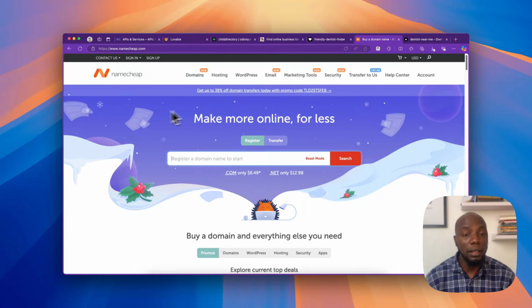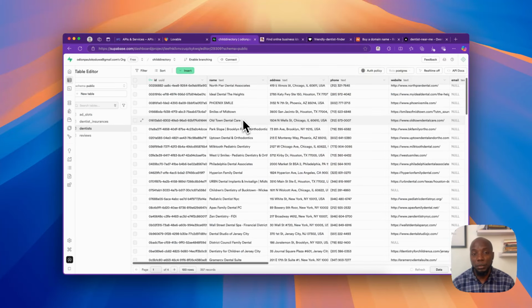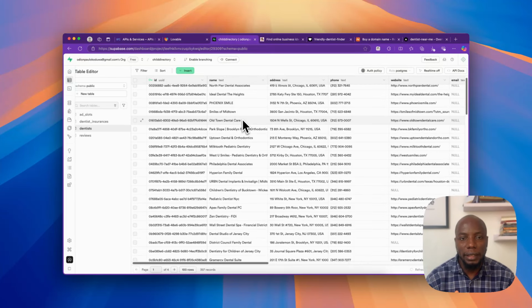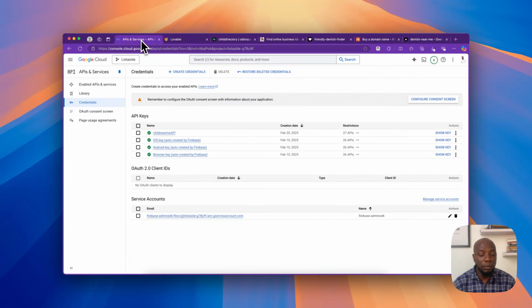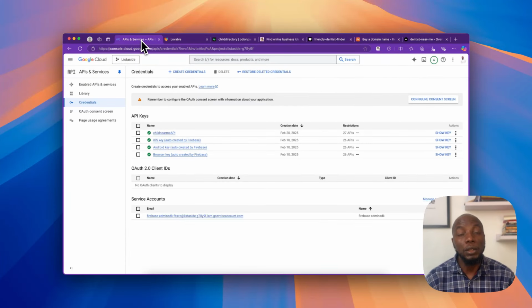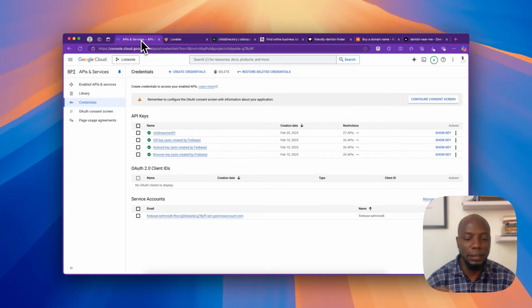Right, so I got it from Namecheap, and then I went all the way to Supabase, right? If you don't have an account on Supabase, you go ahead and register, because you're going to need it for your database. And then I created a Google Cloud project, because you're going to need a Google Cloud project if you want to get your API key from Google Cloud. It's just one of those things that you have to do.